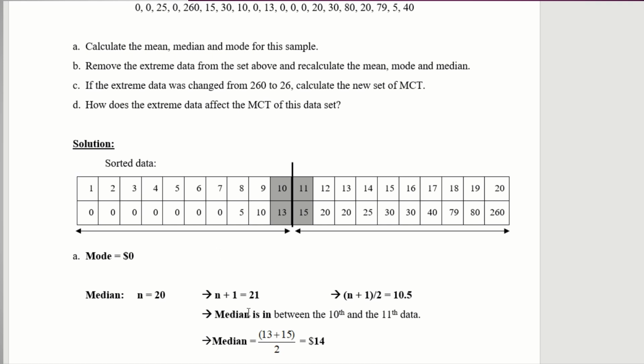So it's always n plus 1 divided by 2, which is 10.5. So 10.5 is the 10th and the 11th data. So 10 plus 11 divided by 2, data number 10.5. So 1, 2, 3, 4, 5, 6, 7, 8, 9, 10 and 11. So if this is data 10 and 11, you add it up, divide by 2, it is equal to 14.